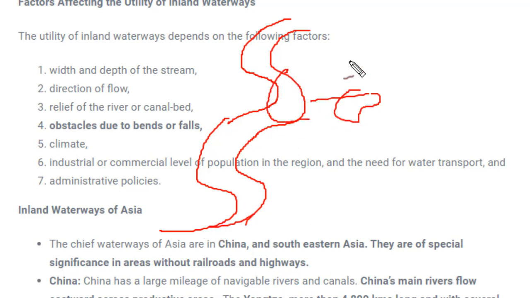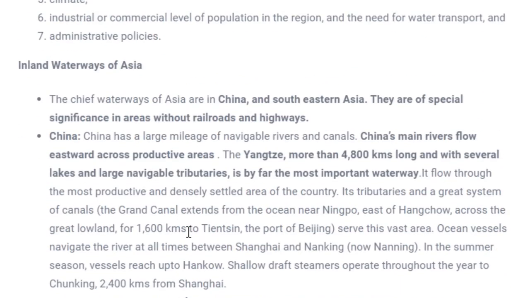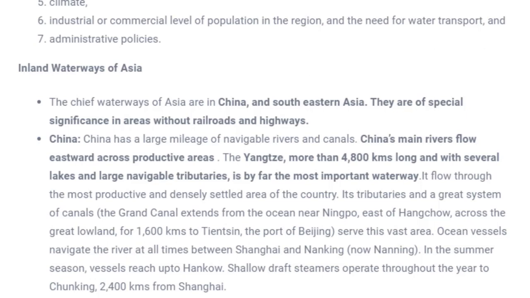We have studied all these features. Because of this, the meandering or uneven flow of a river can affect the transportation system of inland waterways. Now we'll talk about inland waterways in several continents, starting with Asia. In Asia, the prominent waterways are present in China and Southeastern Asia, and they are very significant because roads and railways are not very much present in this area. For that very purpose, inland waterways are used.